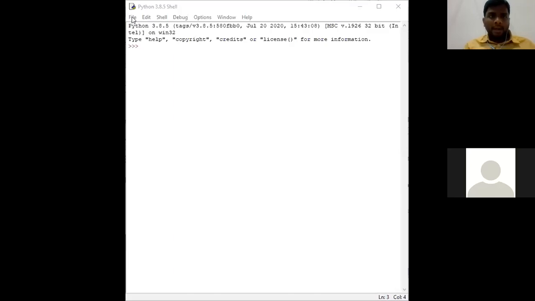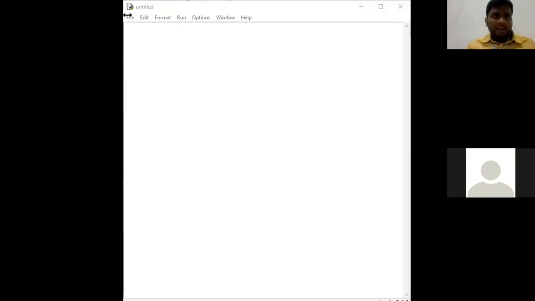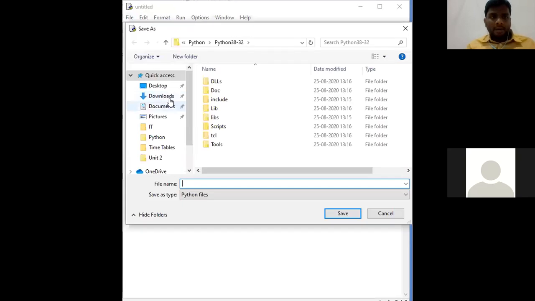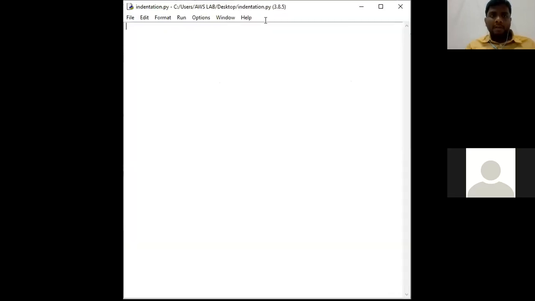See, I went to Python IDLE. Click on File, New File. I'll be taking the new file to the share screen. So this is the new file which I have taken. Go to File, Save. On the desktop, name that file as indentation.py. This is our new file.